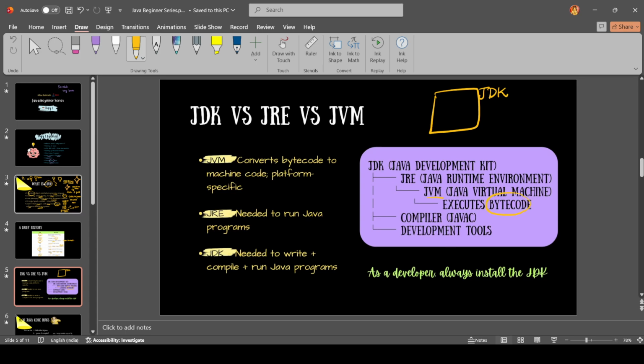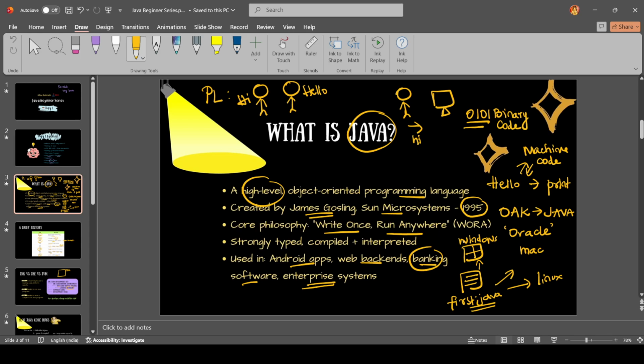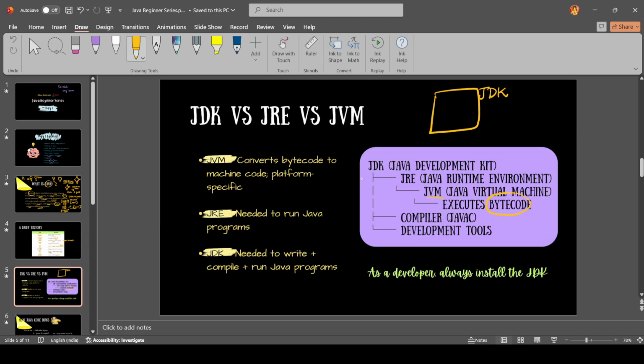We saw here that in spite of the platform, whether it is Windows, Mac, or Linux, it runs anywhere. It is because of this JVM only. The JVM executes the bytecode. I will put up a separate video on how it does that. For now, just think of the JDK as containing everything. It is a kit, a development kit, containing everything you need to develop a Java program.